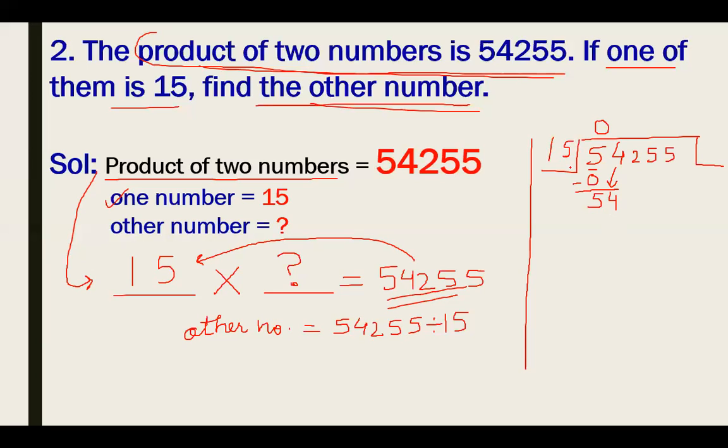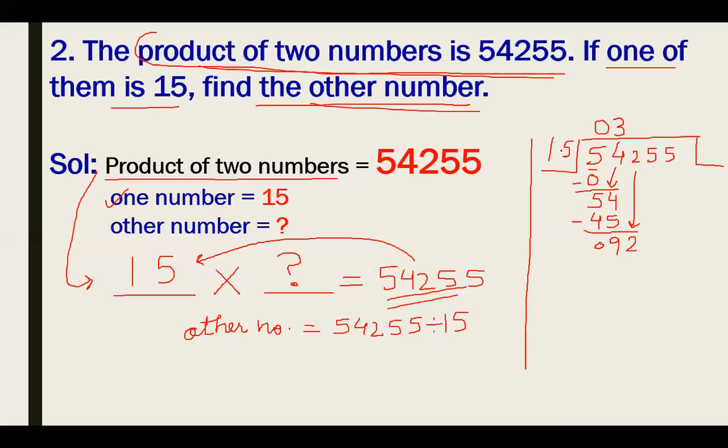So we have to check the table of 15 so that the value comes closer to 54 or equals 54. I will go with 3 first, because I know that 15 threes are 45 and 15 fours are 60. 60 is quite bigger. That's why I'm going with 3. 15 threes are 45. When I subtract, I get 9. Then I bring down the next digit to make a bigger number. Then it becomes 92. Then I have to divide 92 by 15.